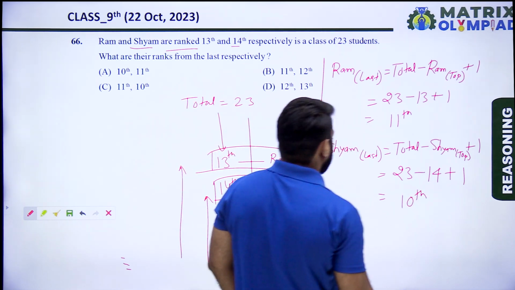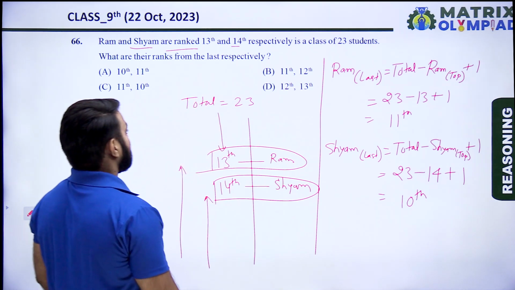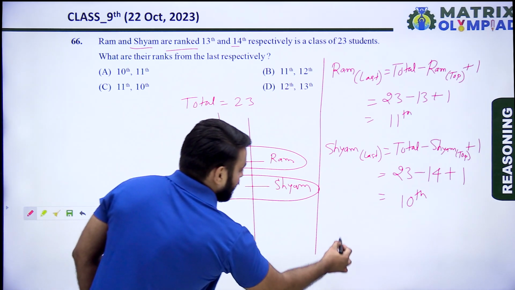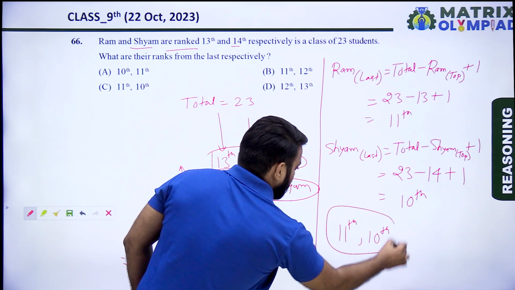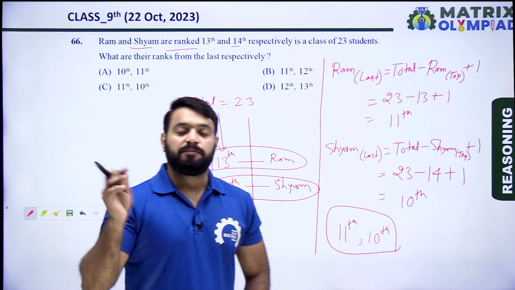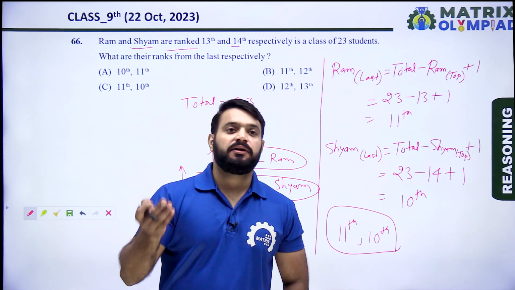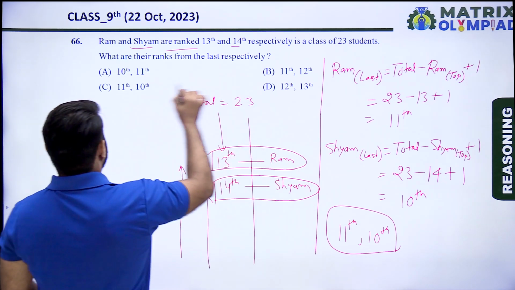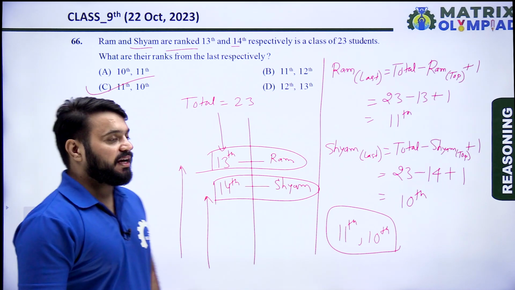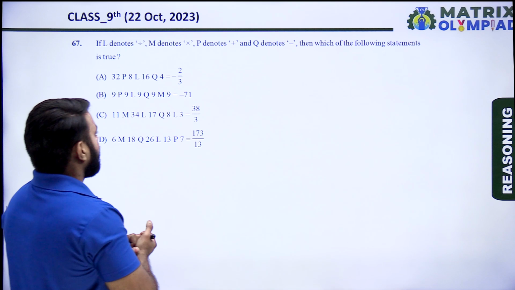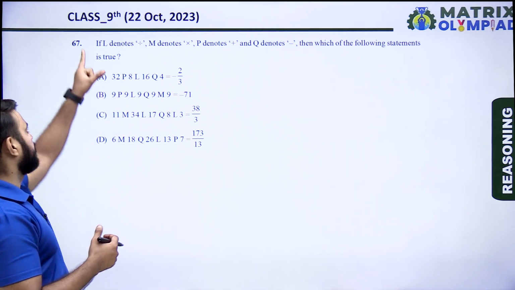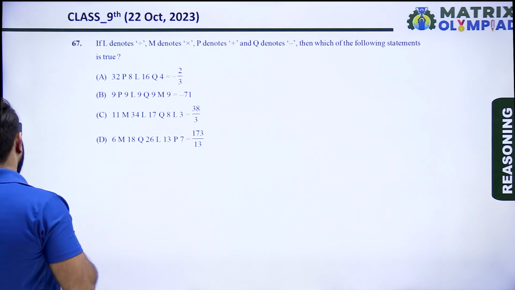Position of Shyam from the last is 10. So 11 and 10 are the correct positions of Ram and Shyam from the last. Option C is the correct answer. So let's move on to the next question, question number 67.